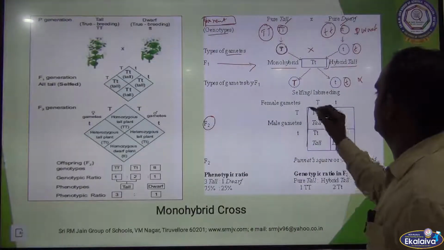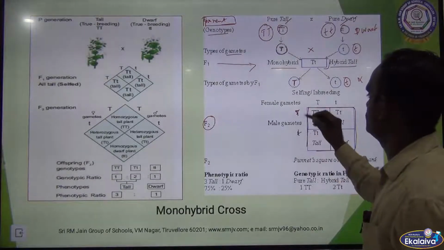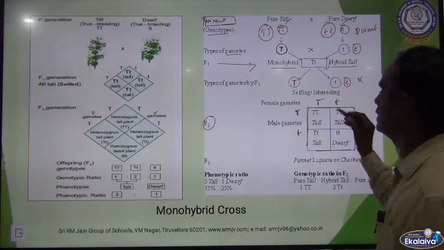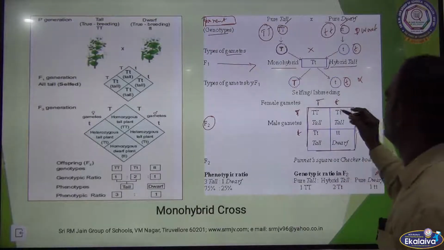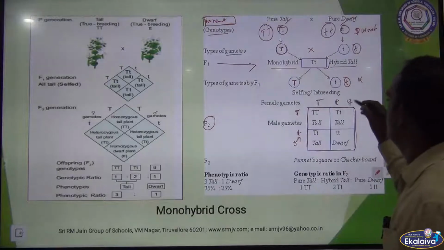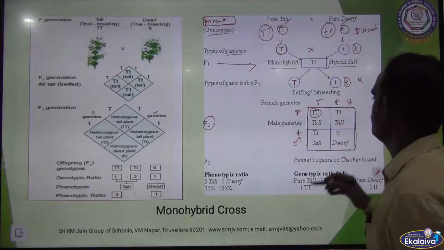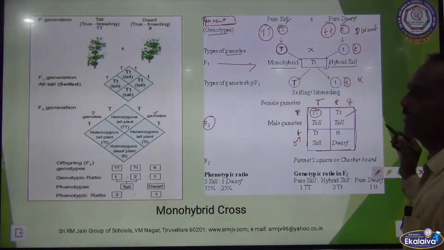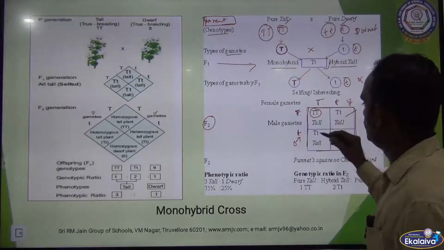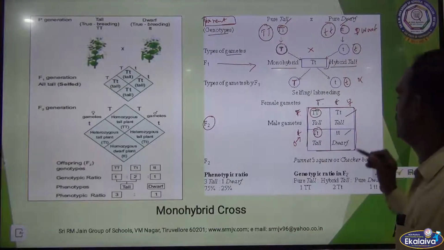What is the possibility in the F2 generation? We have to check in the checkerboard. We put capital T small t on one side, male, and capital T small t on the other side, female. Cross multiplying, we get capital T capital T, capital T small t, capital T small t, and small t small t.